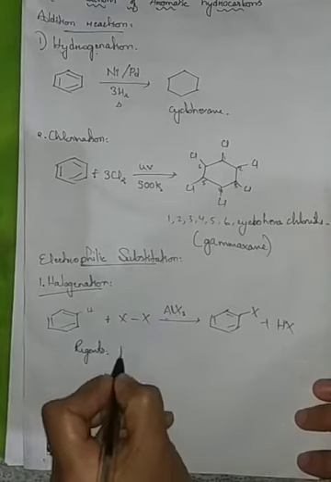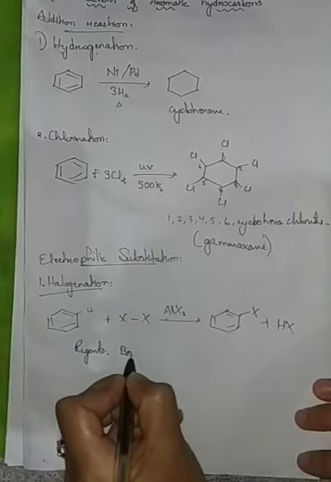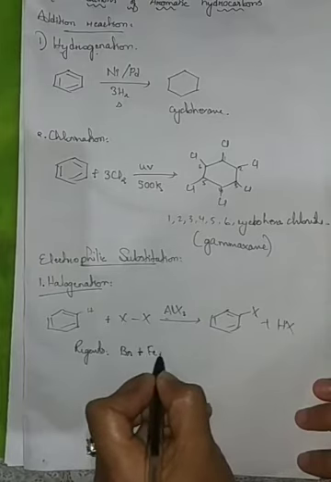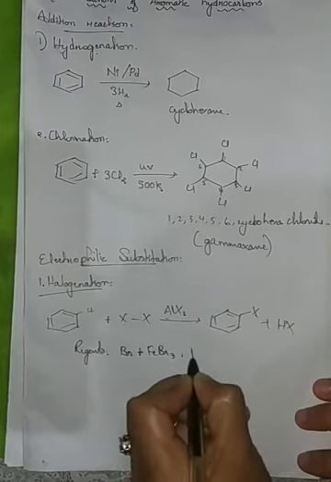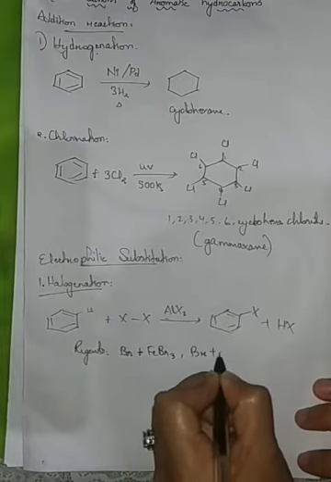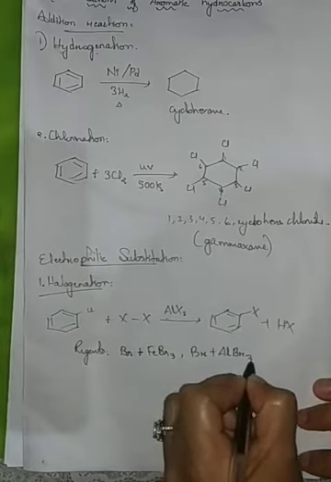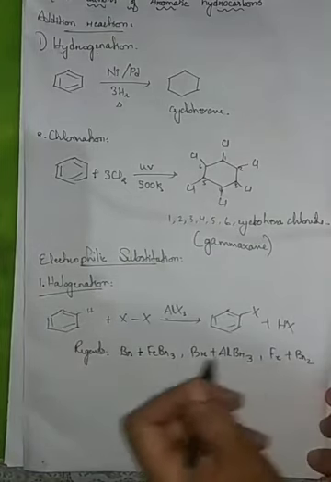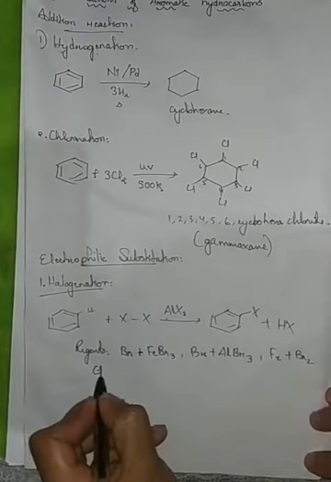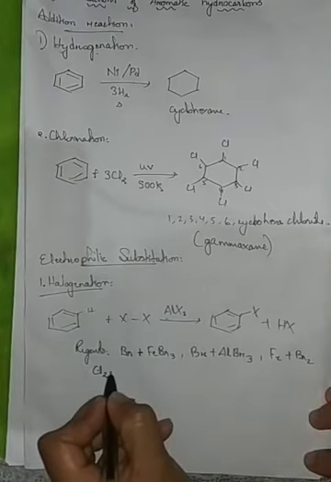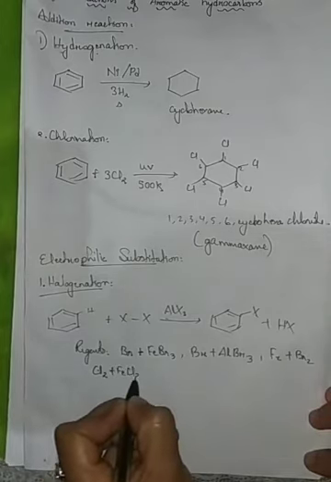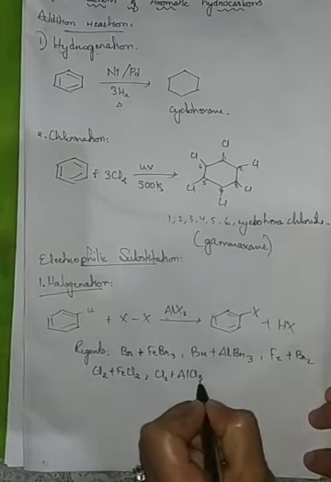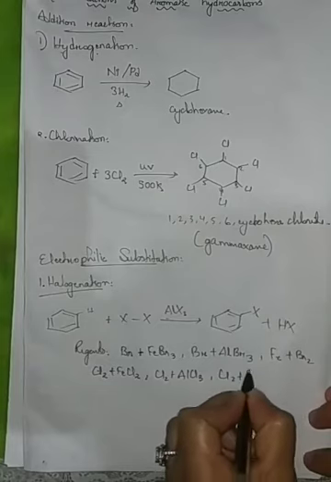If you use Br as the halogen, then the catalyst would be FeBr3, or we can use Br2 plus AlBr3, and Fe plus Br2 can also be used. For chlorination, Cl2 plus FeCl3 can be used, or Cl2 plus AlCl3, or Cl2 plus Fe can be used as different reagents.